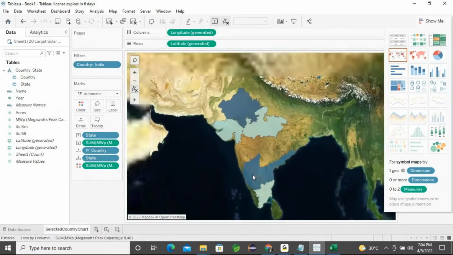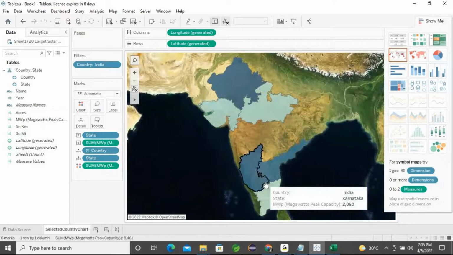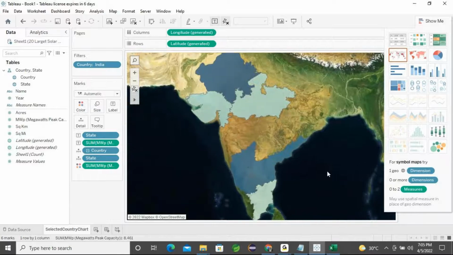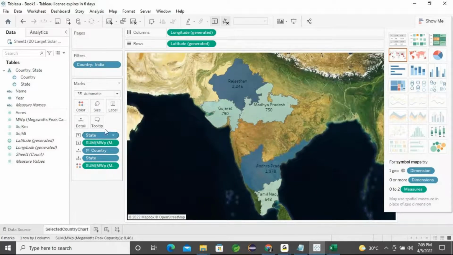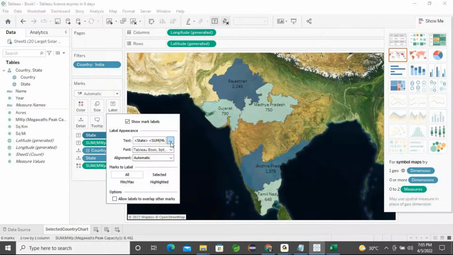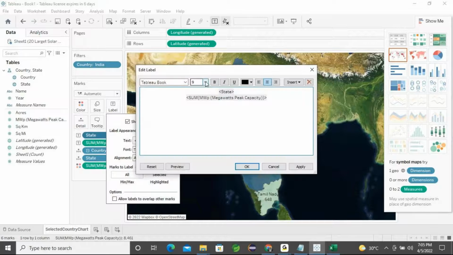Okay, fine. So, or else it's better we reduce the font size. If you reduce it, it won't be very clear.